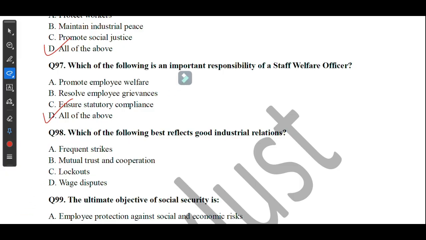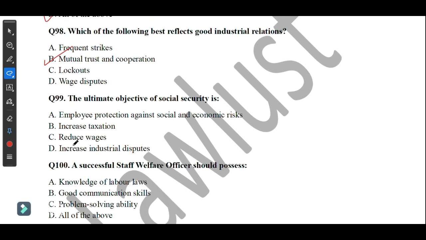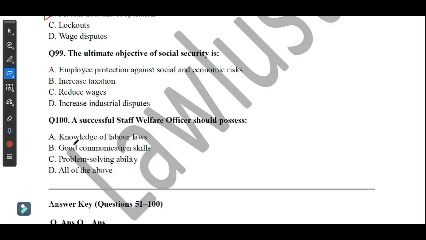Question number 98. Which of the following best reflects good industrial relations? So here the answer is option number B, mutual trust and cooperation. Move on to the next question. The ultimate objective of social security is? Here the correct answer is option number A, employee protection against social and economic risks.